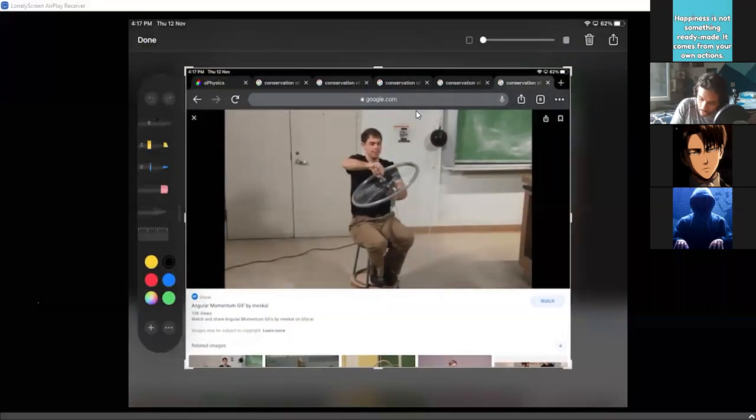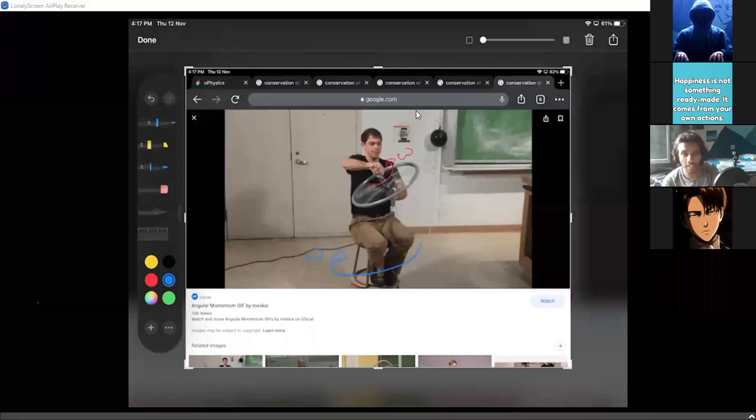In this situation, the wheel is rotating in this direction, and the stool he's sitting on is rotating in the opposite direction. Basically, to balance the entire angular momentum, to bring it to zero. When he's holding it horizontally, nothing's happening. But the minute he's turning it, the wheel is putting some torque on him, and he is putting some torque on the stool that he's sitting on. It's a very, very complicated process to explain, but it is magical.